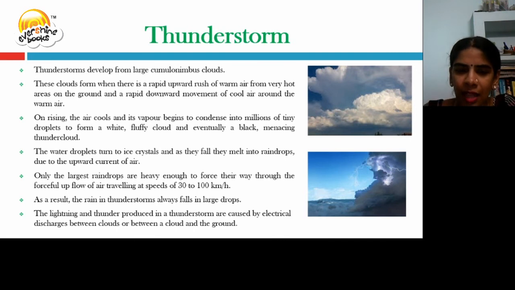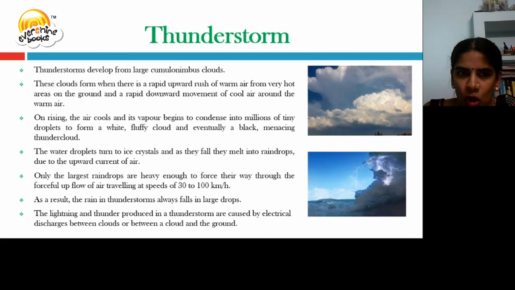The lightning and thunder produced in a thunderstorm are because of the electrical discharges between clouds or between clouds and ground. Between the clouds it is thunder; between cloud and ground it is lightning. So thunderstorms develop from cumulonimbus clouds, in which white fluffy clouds form along with a black menacing thunder cloud.